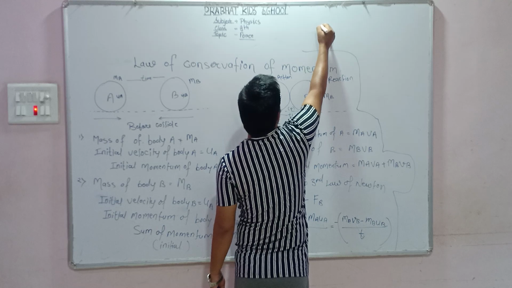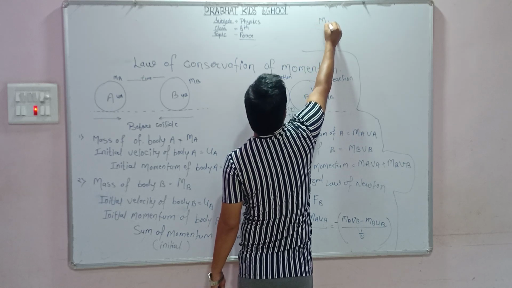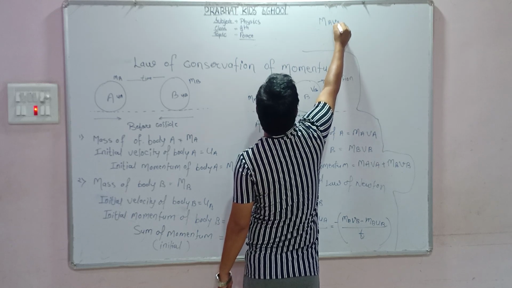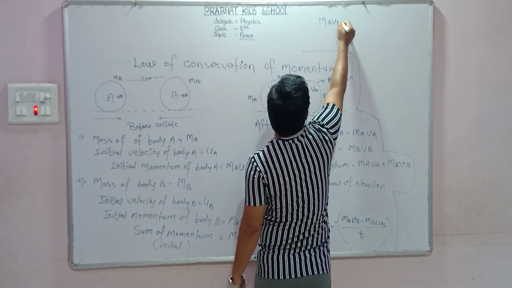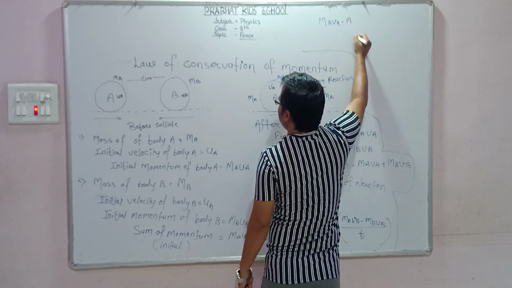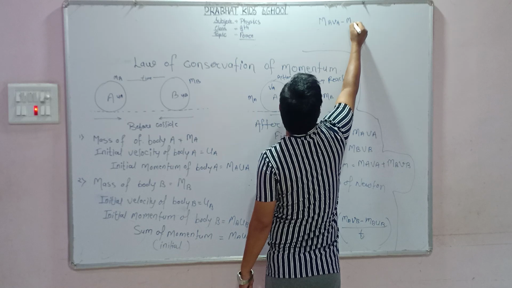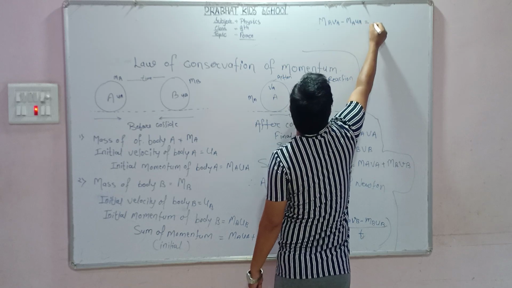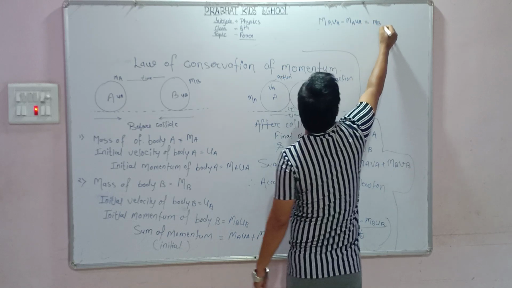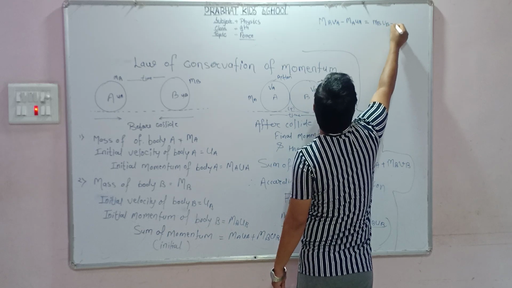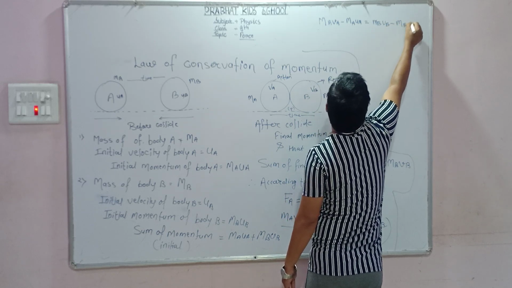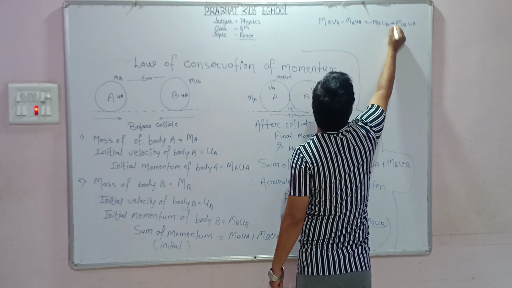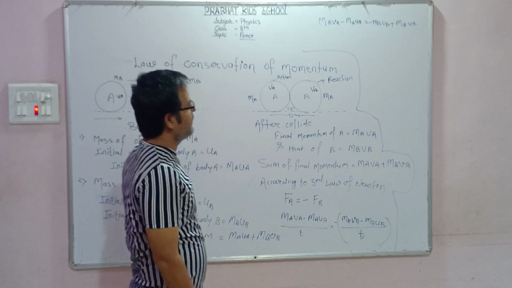The result is, see dear student, MAVA minus MAUA is equal to minus of MBVB minus MBUB. But there is a minus sign, so this becomes plus. Are you getting my point?